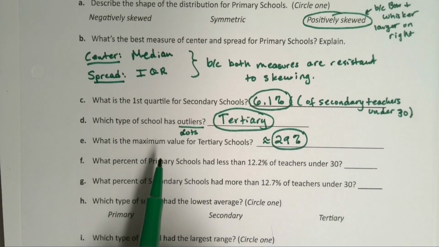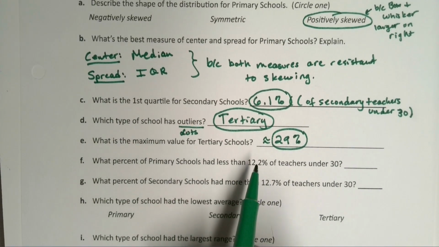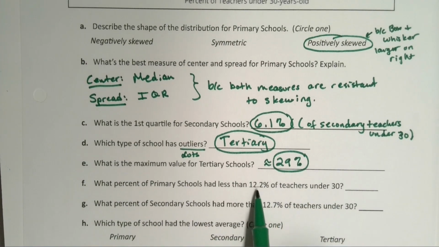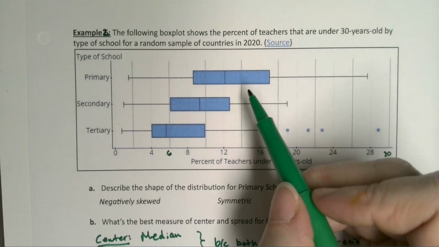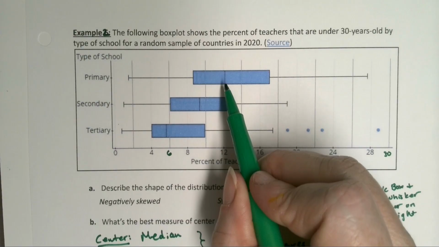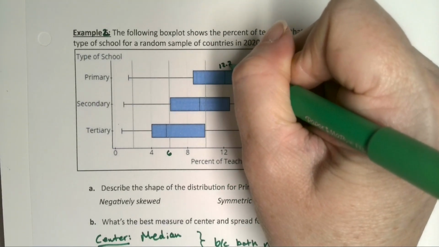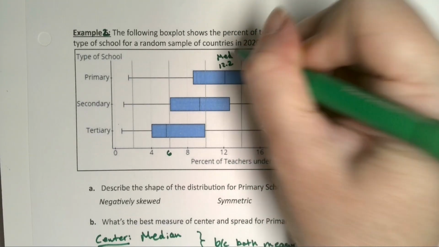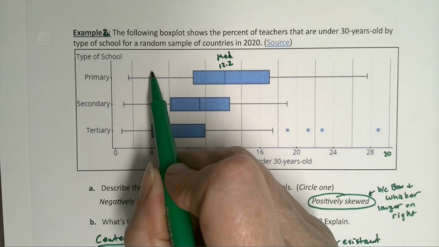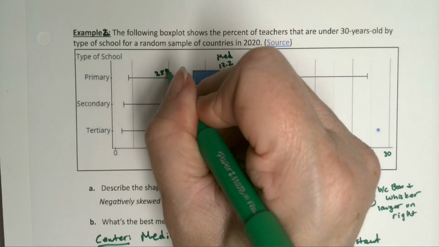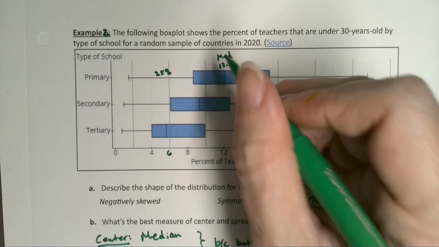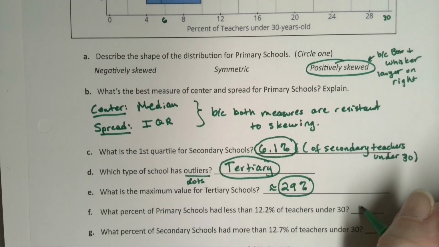All right, what percent of primary schools had less than 12.2% of teachers under 30? Okay, so let's look at the primary schools, and we have to figure out where 12.2 is. So here's primary up here. 12.2 is right there, right? That's that middle line. So this is 12.2. But remember, that's the median, and the median is the 50th percentile. There's 25% in this whisker right here. 25% of all the schools are here, and then another 25% are right here. So together that makes 50%.